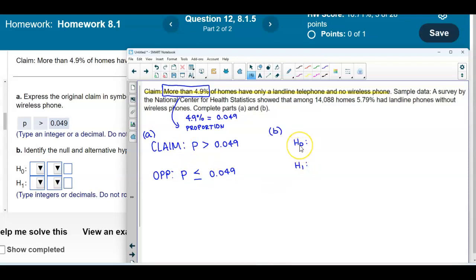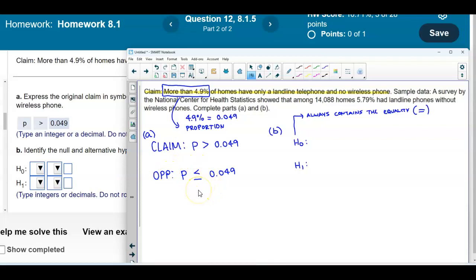Now we're going to use this information to determine our null and alternative hypothesis. The null hypothesis always contains the equality, meaning the equal sign. If you notice here, the equal sign is not underneath the claim. The equal sign is underneath the opposite of the claim.